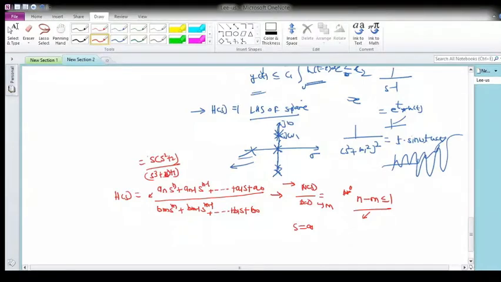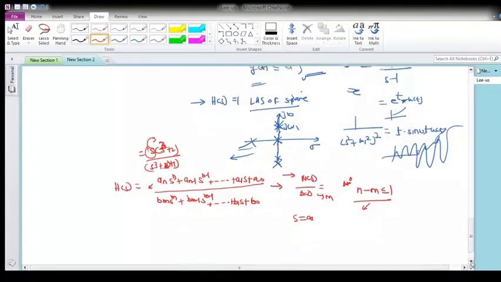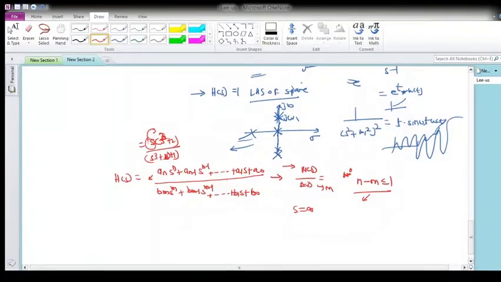This s is nothing but the pole at infinity. Suppose this is s raised to 4, and this is s raised to 3. So if the order of numerator is greater than the order of denominator by 2, there will be chances of multiple poles at s equal to infinity or s equal to j omega, and with that what will happen?